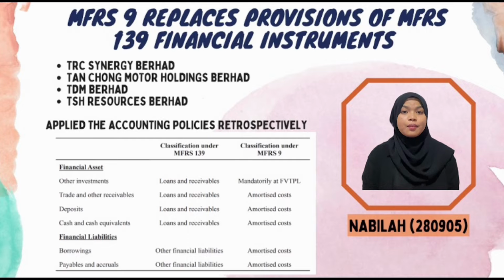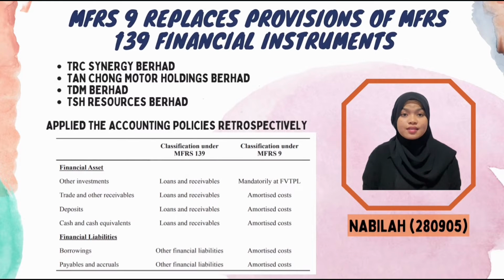For financial liabilities such as borrowings and payables and accruals, the classification under MFRS 139 of them is other financial liabilities, while the classification under MFRS 9 is amortized cost.